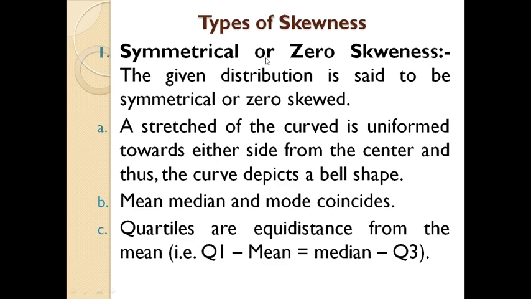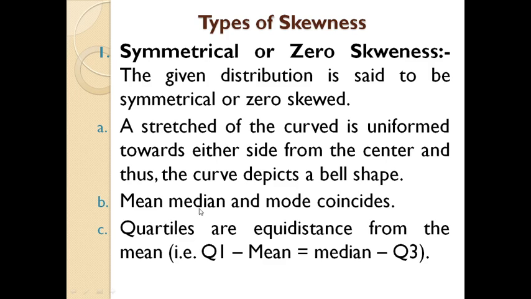The symmetrical or zero skewness is the first type. The given distribution is said to be symmetrical or zero skewed. The stretch of the curve is uniform towards either side from the center, and thus the curve depicts the bell shape.